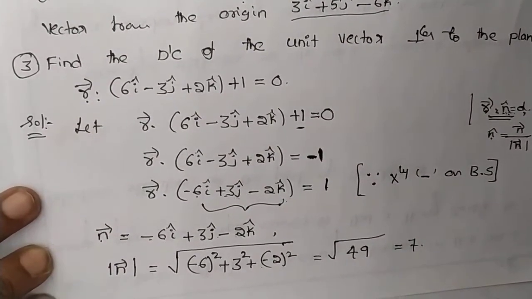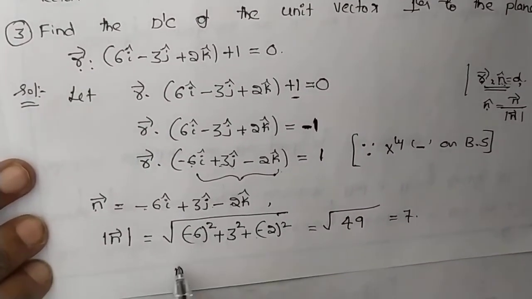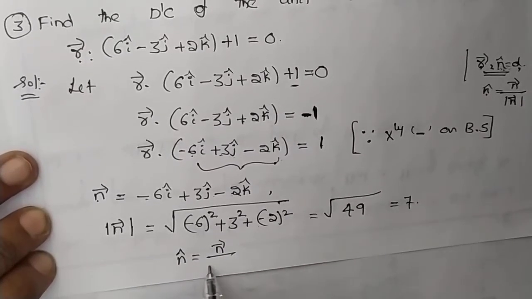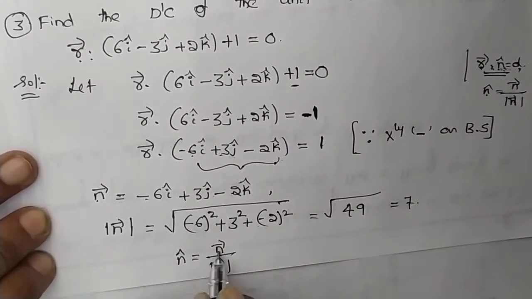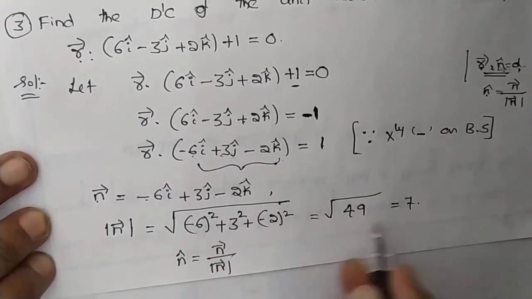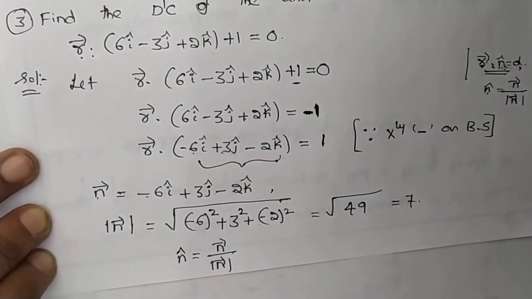The next thing, you find out n cap. n cap equals n vector divided by magnitude of n vector. n vector is minus 6i plus 3j minus 2k, divided by the magnitude of n vector, which is 7.